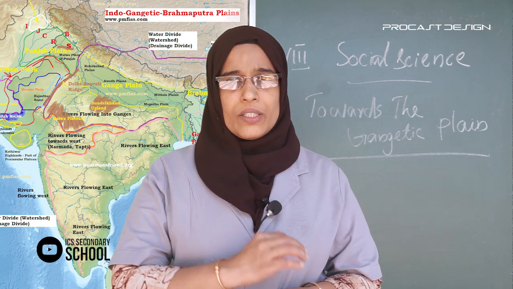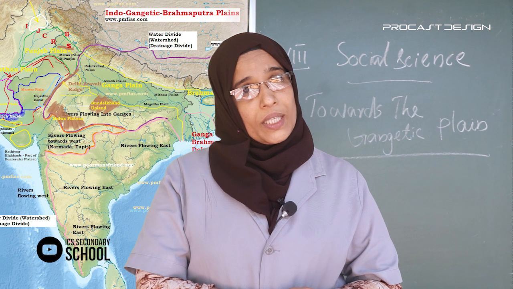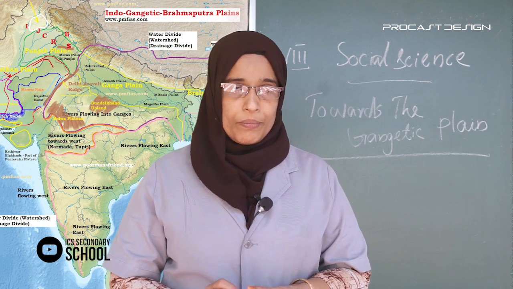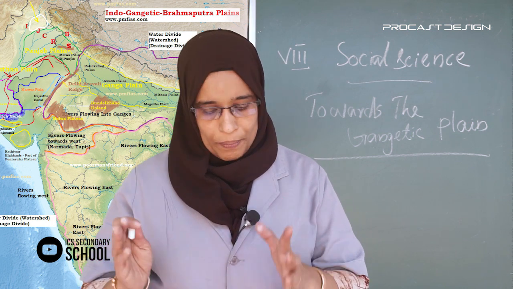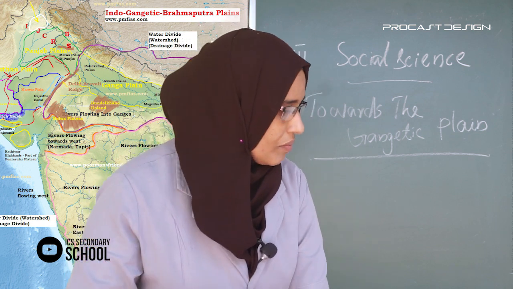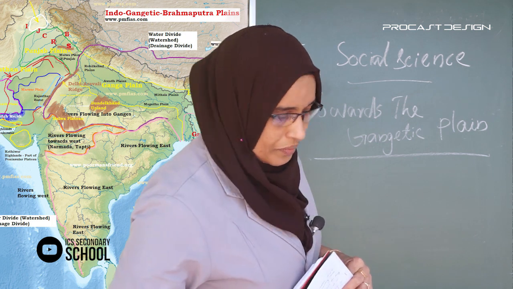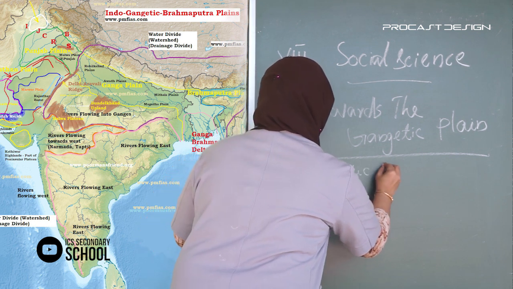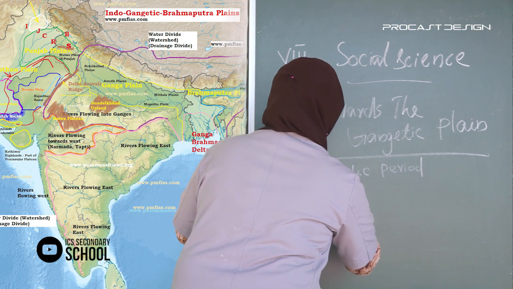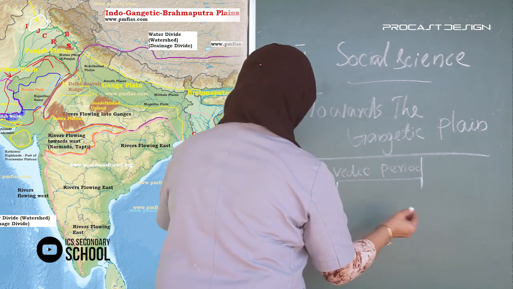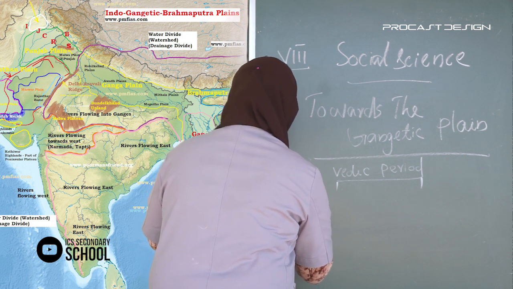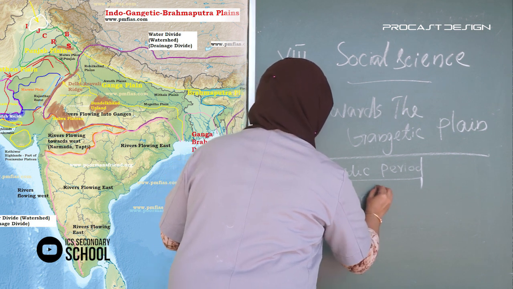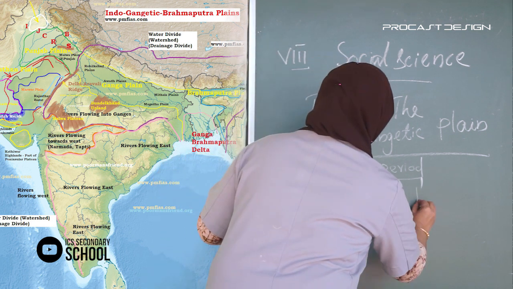The Vedic period is divided into two parts, the Rigvedic period and the later Vedic period. Listen.